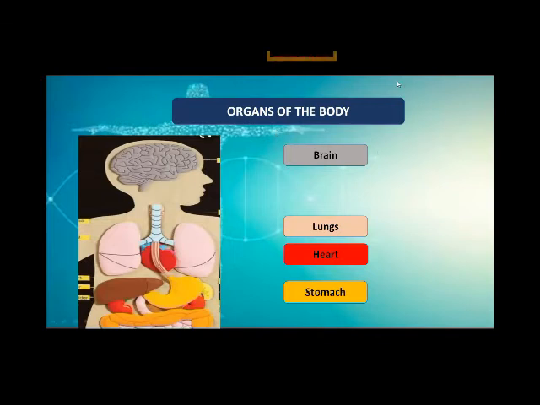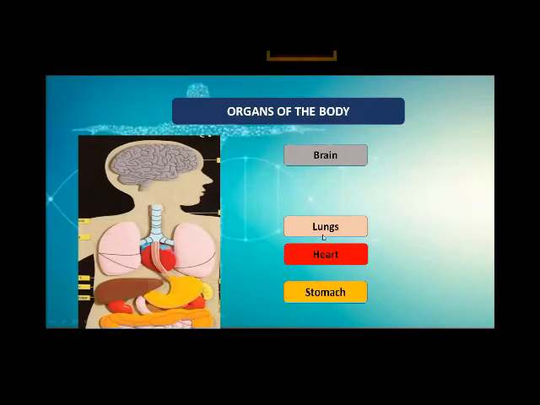Now, the brain. Inside the skull, there is a brain. This is the main organ of the body because all the senses give the information, give the messages, and take the information from our brain. So the brain is a very delicate, very important part inside our body, and it is covered by our skull. Very good.